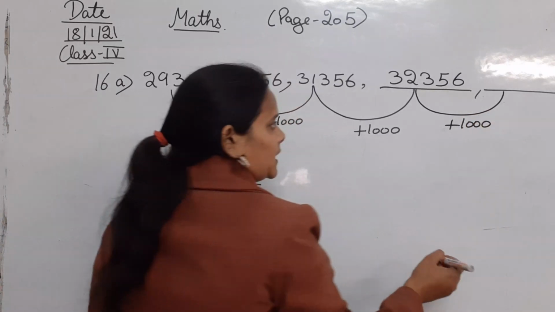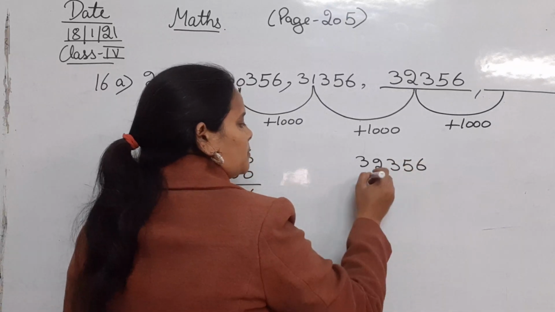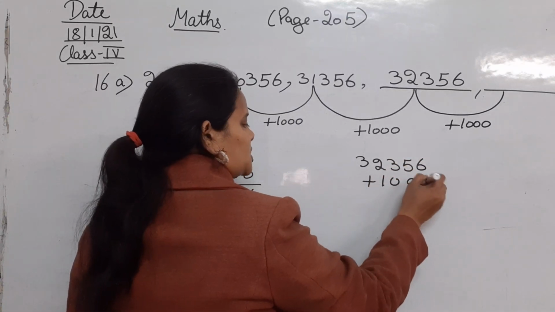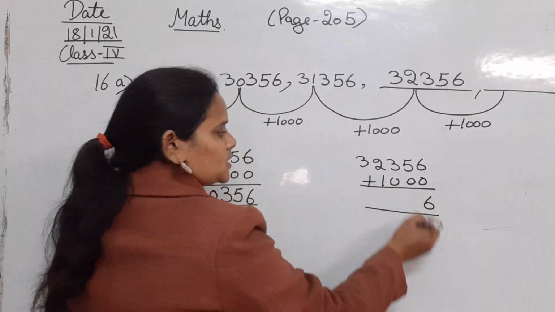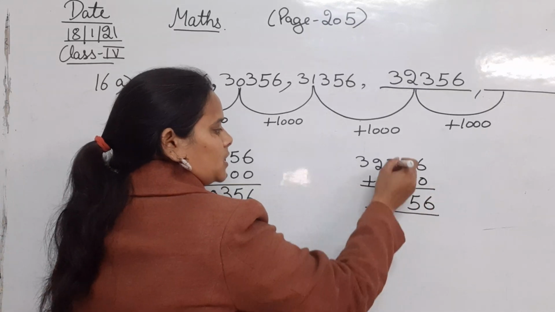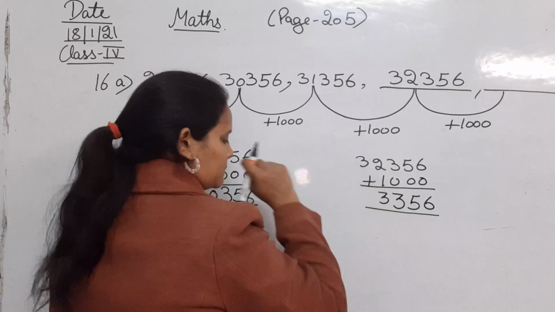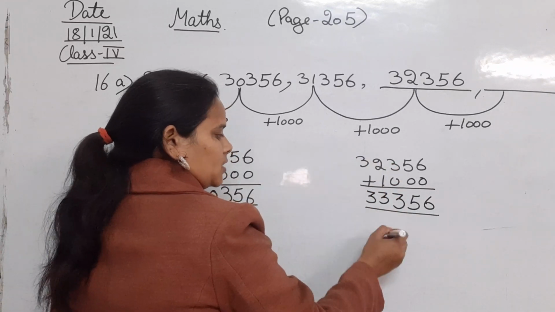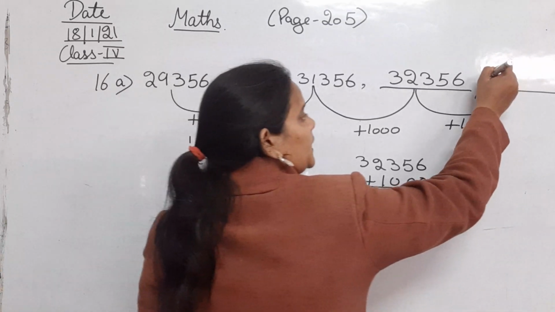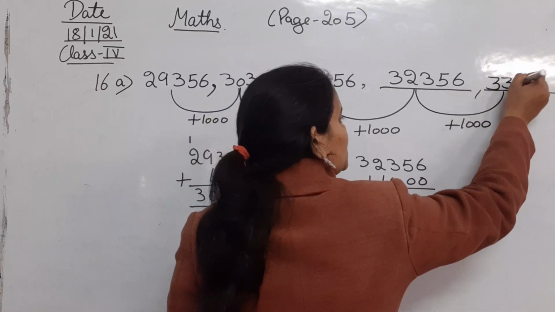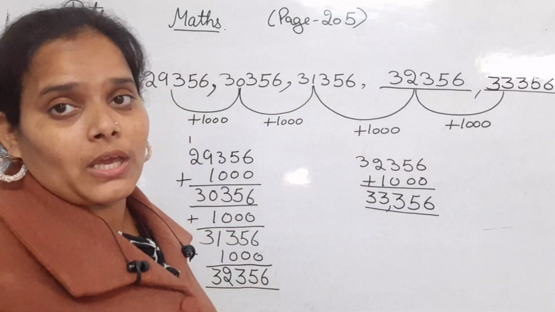Now let's add 1000 to this as well. 32,356 plus 1000. Okay, let's add them. 6 plus 0 is 6, 5 plus 0 is 5, 3 plus 0 is 3, 2 plus 1 is 3, then it's 3. So that is 33,356. So this is the next number that we have got.